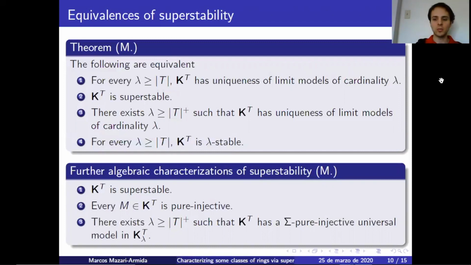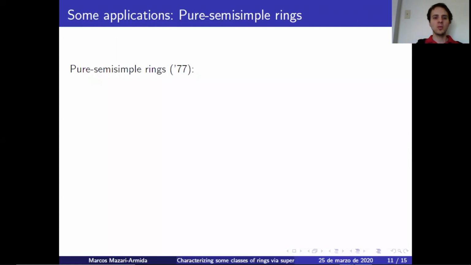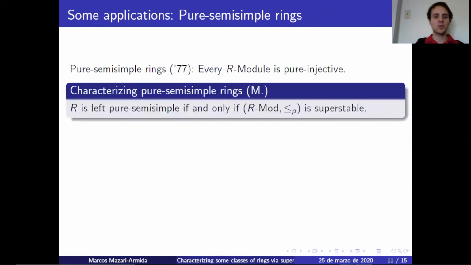So let's look at some examples. Pure semi-simple rings were studied in the late 60s and the beginning of the 70s, and they were given a name in 77. One of the many characterizations is the following. A ring is pure semi-simple if and only if every R-module is pure injective. With this characterization and the previous theorem, it's clear that R is left pure semi-simple if and only if the class of modules with pure embeddings is superstable. This is clear because we know that superstability is equivalent to every model being pure injective.